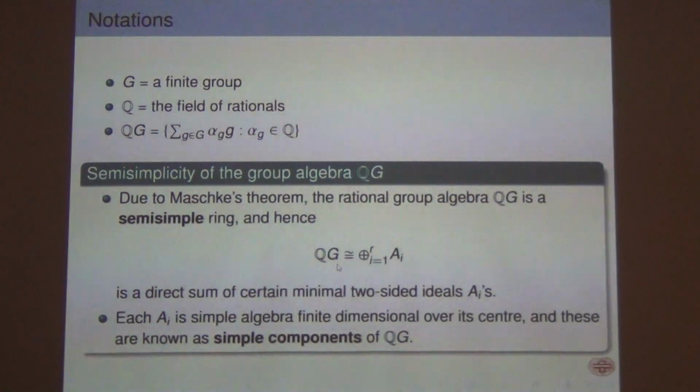So QG is a direct sum of minimal two-sided ideals, which are simple rings, and these are uniquely determined by QG, that is by G, and of course the field Q. These are called the simple components of QG.